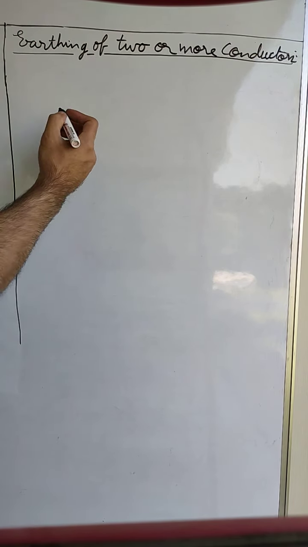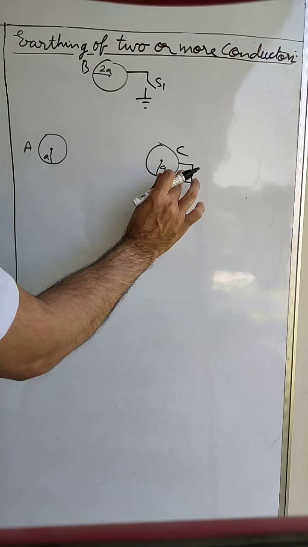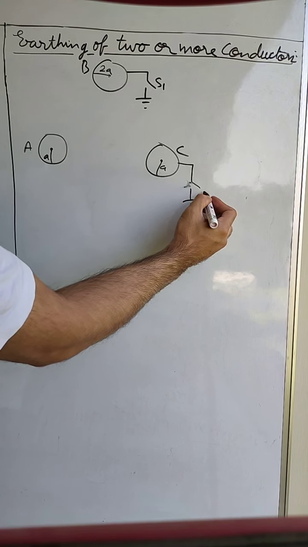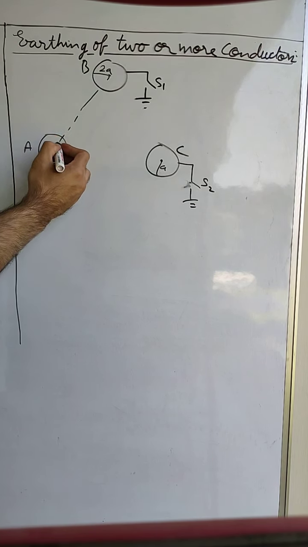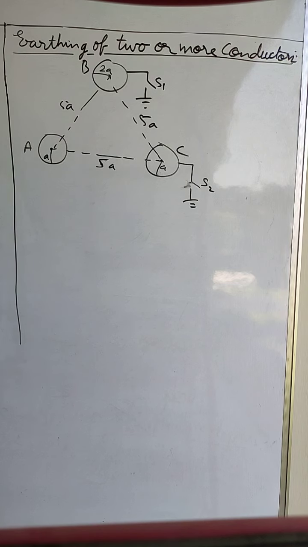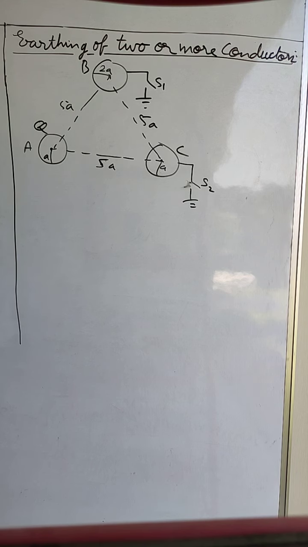Now let us say we connect ball B with earth via switch S1, and ball C via switch S2. Let the distance between the balls be the same, 5A each, so this will make an equilateral triangle. Now let us say that ball A has an initial charge of Q, and B and C do not have any charge. They are neutral metallic spheres.